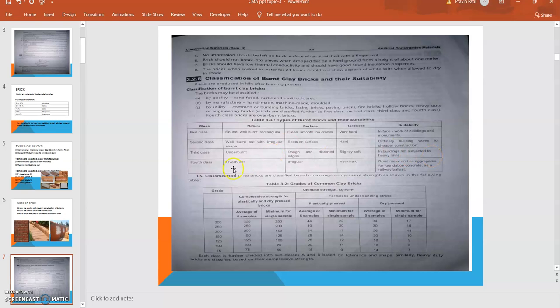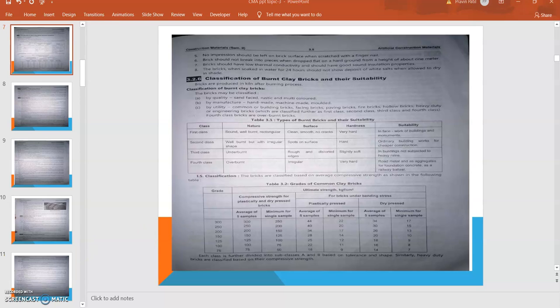Then fourth class, the worst in class. These are overburnt, which is why many spaces or gaps and many holes can be easily observed. These are very hard but not durable, and their life is also very short. They can be utilized for road metal, as aggregate for foundation concrete, and as railway ballast. So this is the classification of burnt clay bricks.